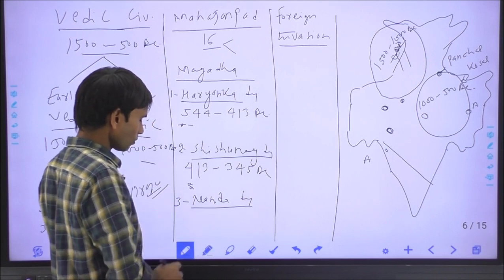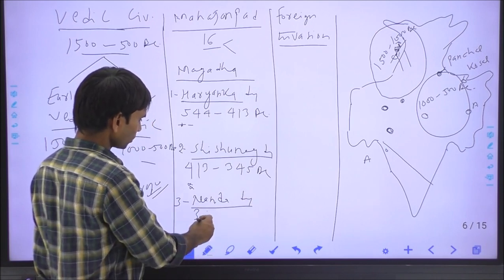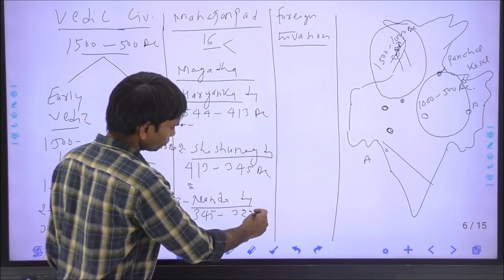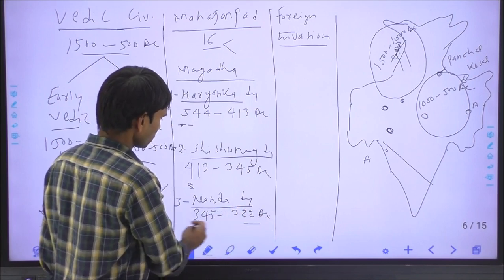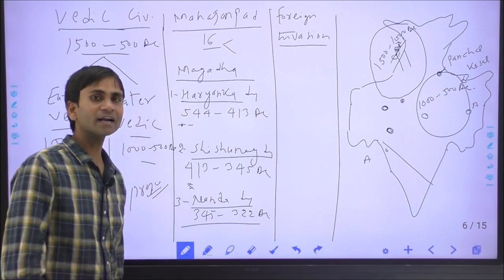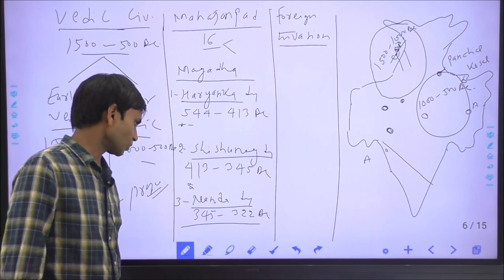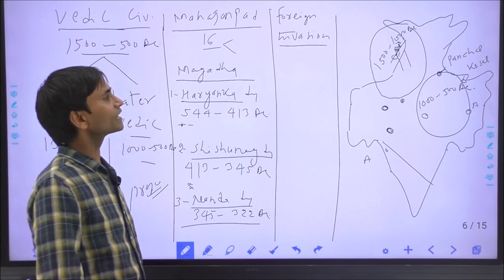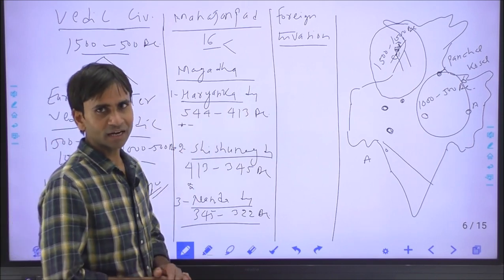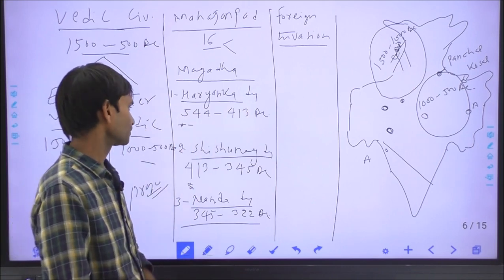Nanda dynasty ruled over Magad during the 345 BC to 322 BC. Mahapadam Nand was the founder, and who was succeeded by his son Dhananand. Dhananand was ruler of Magad. That time Alexander invaded over India. For a short time Kautilya worked as his prime minister.